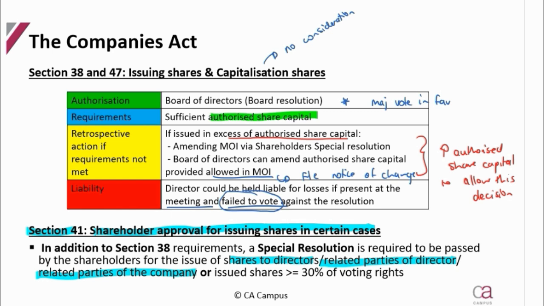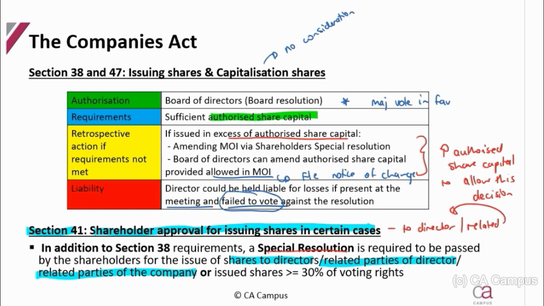Then they need to have a special resolution passed by the shareholders. So it's important, guys, to see that they're not only looking at issuing shares to a director. It is to anybody who is related to that director.